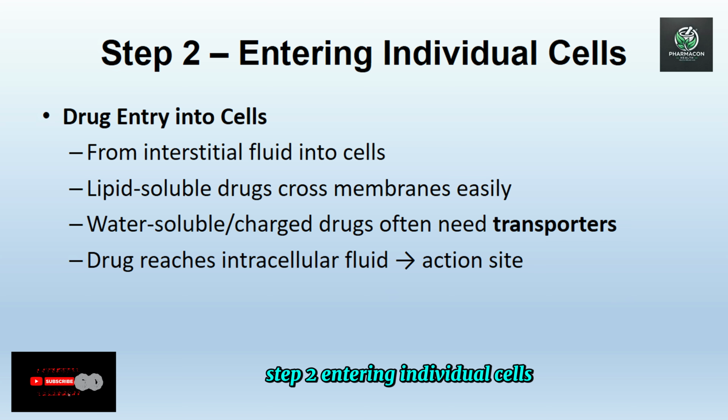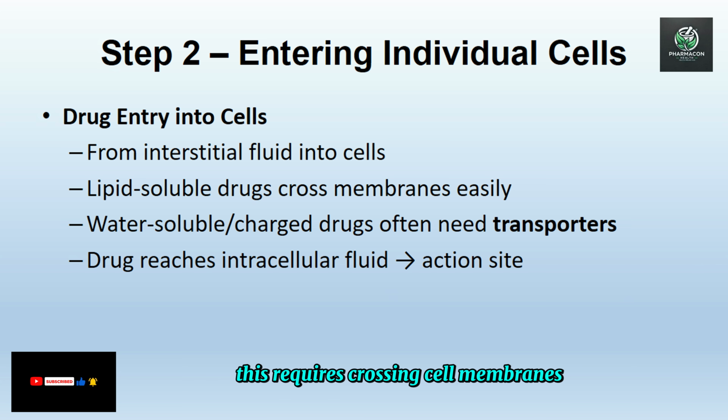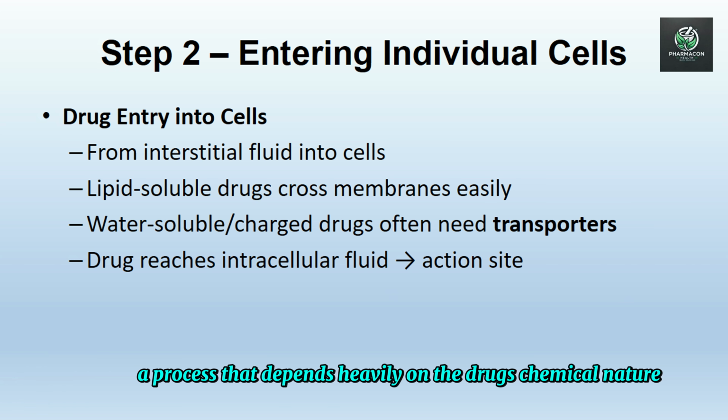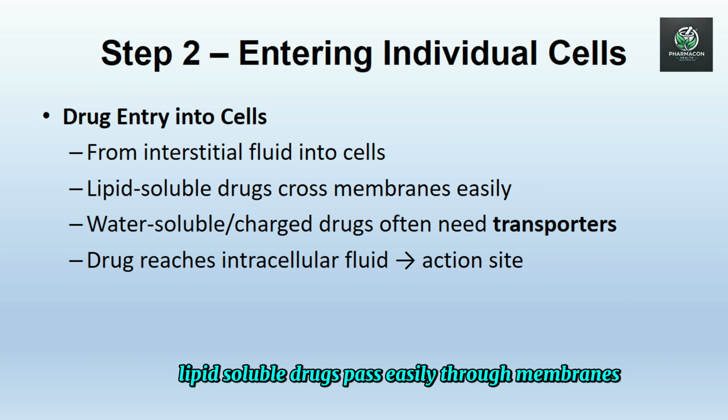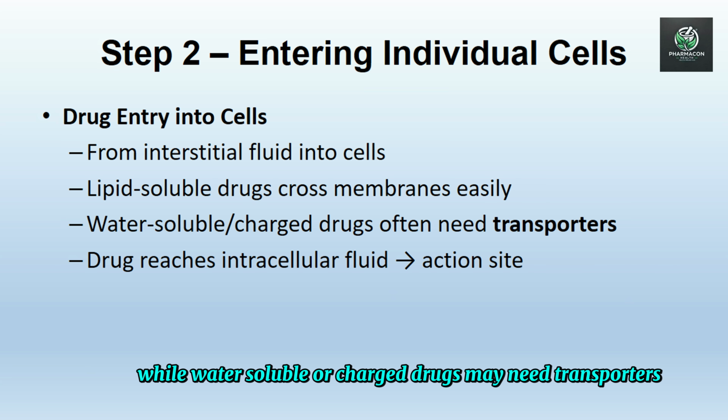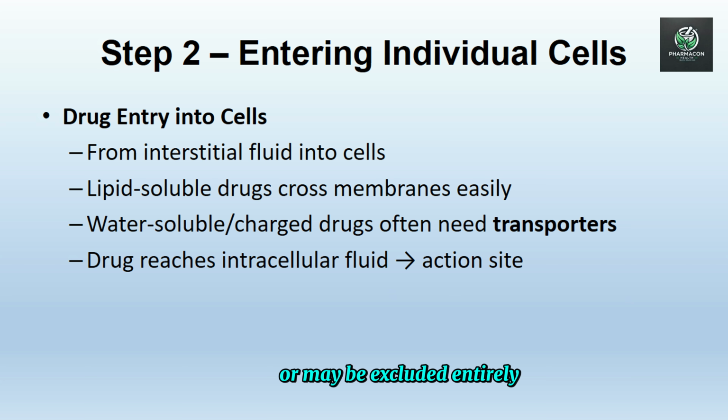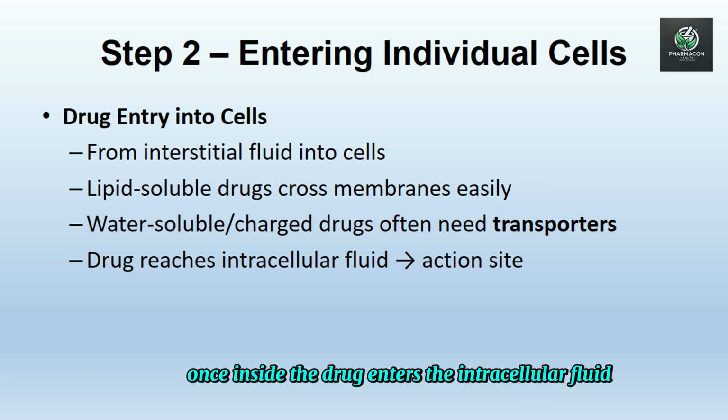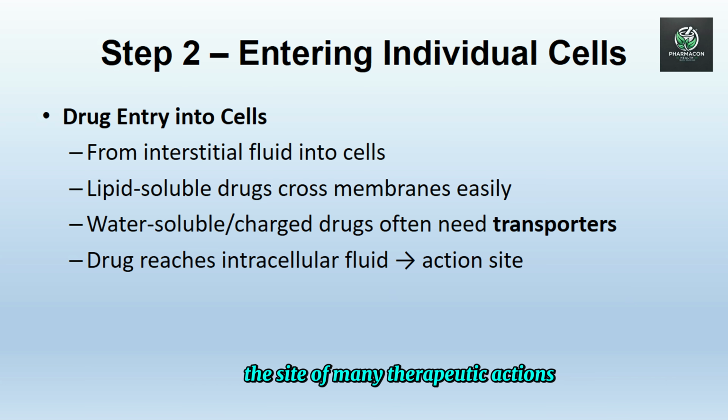Areas with more blood flow, like the heart, kidneys, and brain, get more drug delivered and quicker. Step 2. Entering individual cells. From the interstitial fluid, the drug may enter the cells themselves. This requires crossing cell membranes, a process that depends heavily on the drug's chemical nature. Lipid-soluble drugs pass easily through membranes, while water-soluble or charged drugs may need transporters or may be excluded entirely. Once inside, the drug enters the intracellular fluid, the site of many therapeutic actions.